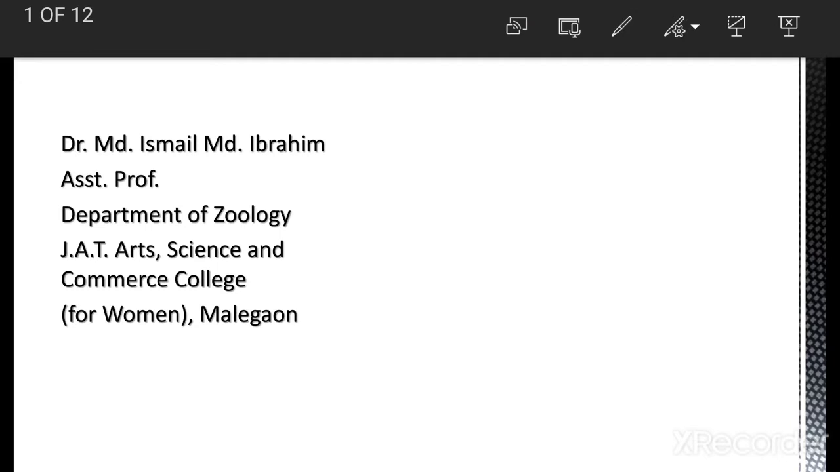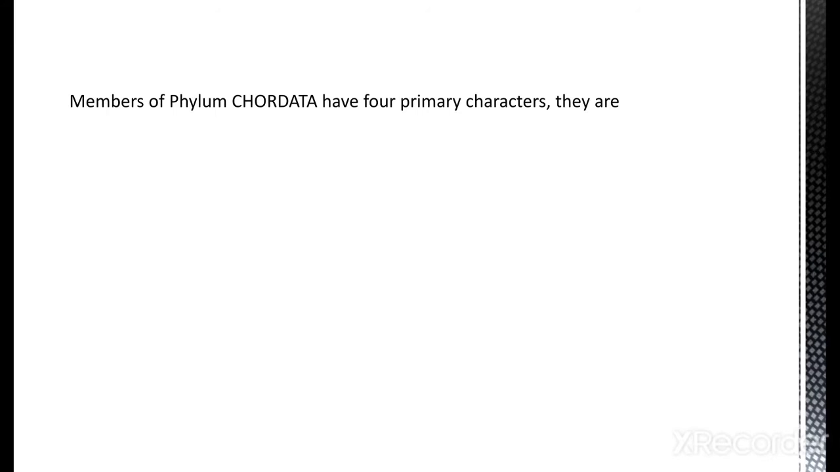In this video, we will discuss the basic characteristic features of chordates and non-chordates. And we will also discuss a comparative study of chordates and non-chordates. So let's start. Members of phylum Chordata have four primary characters. Chordates are the organisms which have four distinguishing features which are not found in any other organism or non-chordates. What are those characteristic features?